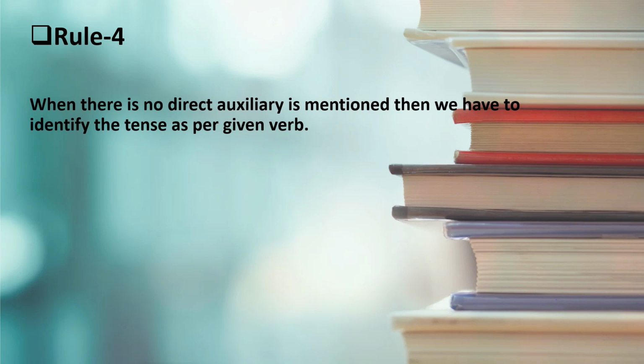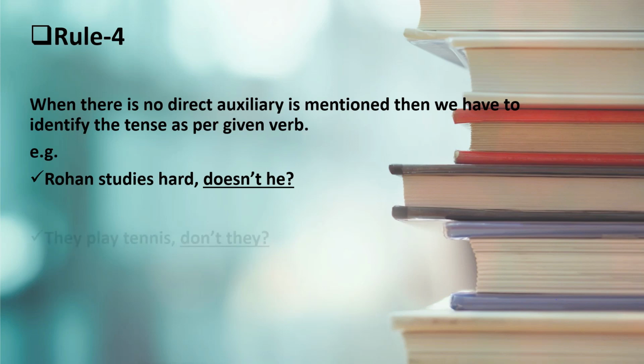Now rule number 4. When no direct auxiliary is mentioned, then we have to identify the tense as per the given verb. Let's see the example. Rohan studies hard, doesn't he? So, there is no direct auxiliary in this sentence. There is a verb. What is the verb in this sentence? Studies. Studies is the verb, and there is es at the end of the verb. So, this is simple present tense. So, we put doesn't at the end of the sentence. And Rohan is a boy, so we put he. So, the question tag will be doesn't he.